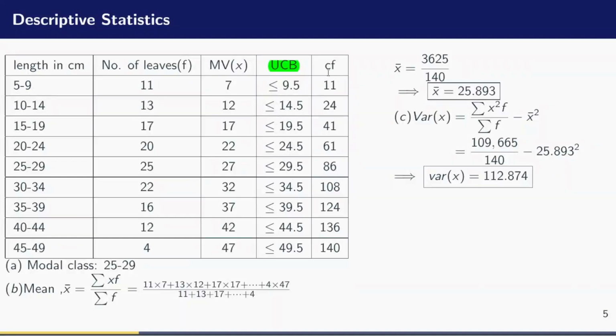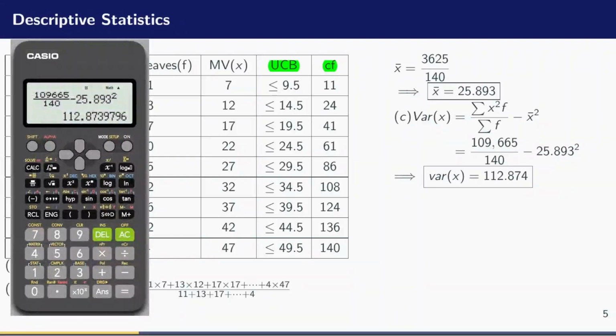Now, how do we obtain the cumulative frequency? Because to draw a cumulative frequency curve or an ogive, you have to draw a graph of the cumulative frequency on the vertical axis against the upper class boundary on the horizontal axis. So let me explain how we obtain the cumulative frequency. For that, we will need our calculator. So let me take my calculator again, and I'll explain to you how to obtain this.